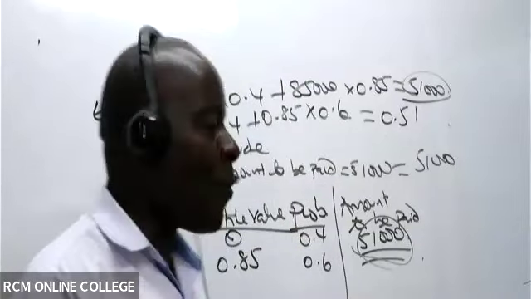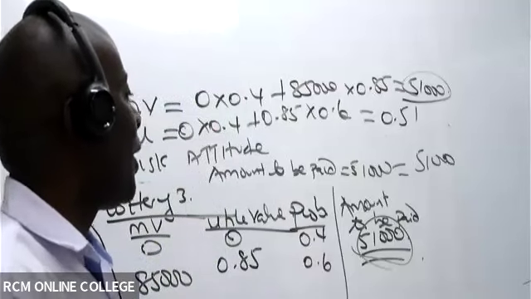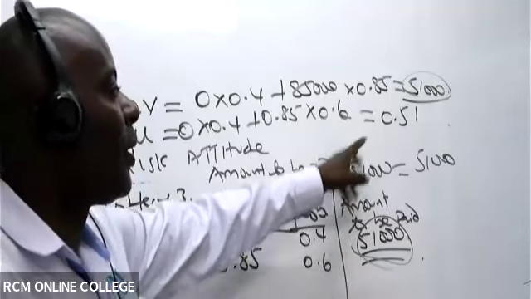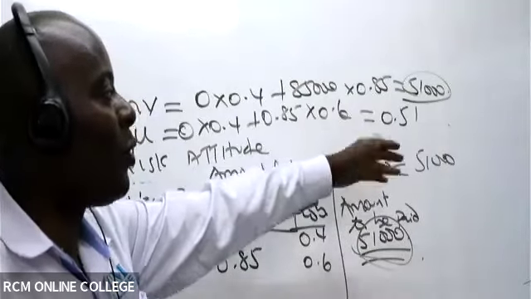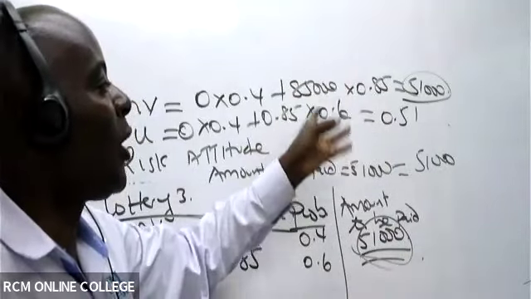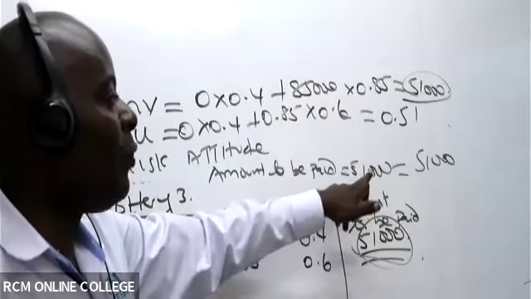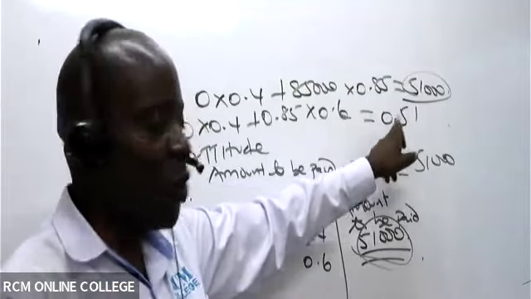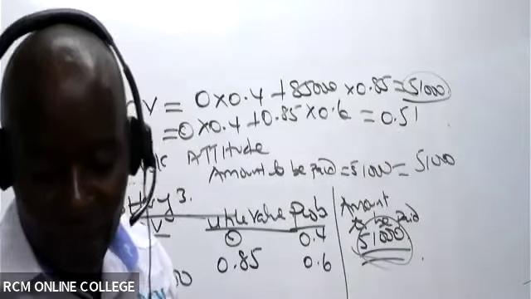And then what is the measure of satisfaction of this amount to be paid? The utility value that you have here. So if you go to the next question, if there was a lottery 4, this 51,000 will appear somewhere, and it will have that 0.51 utility value, like that.